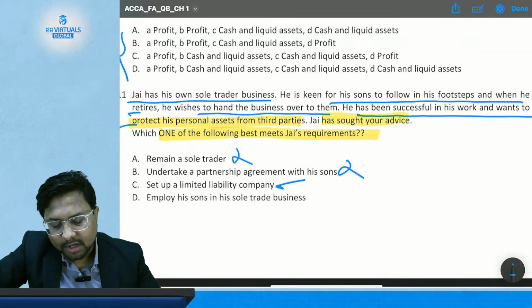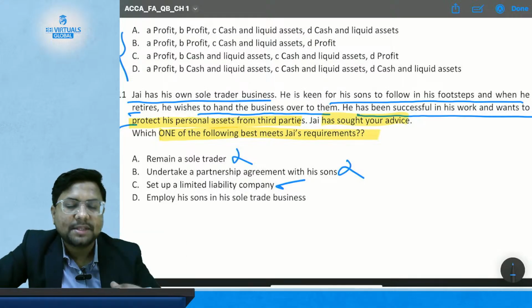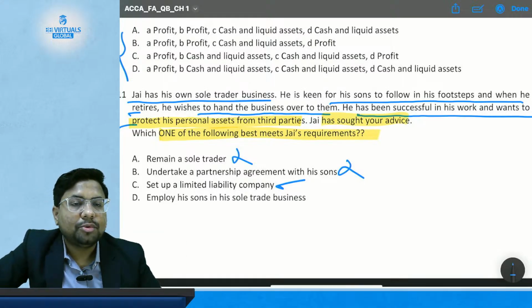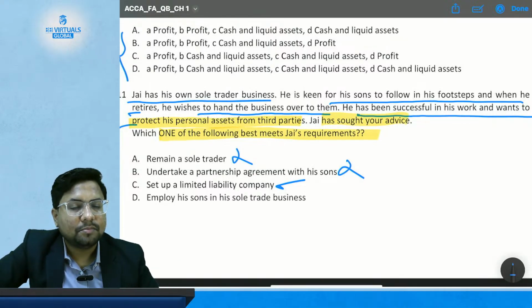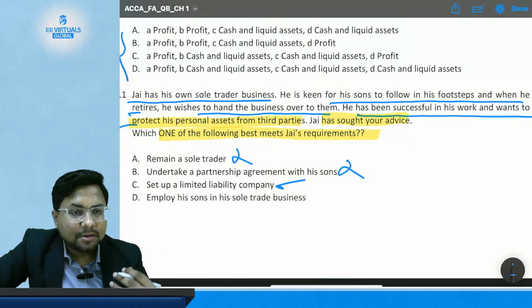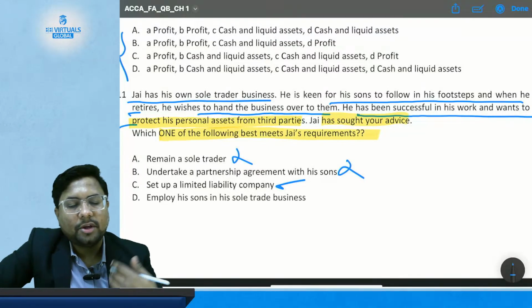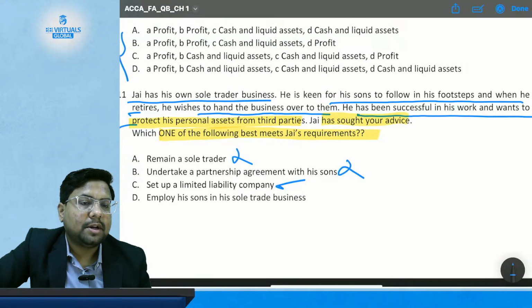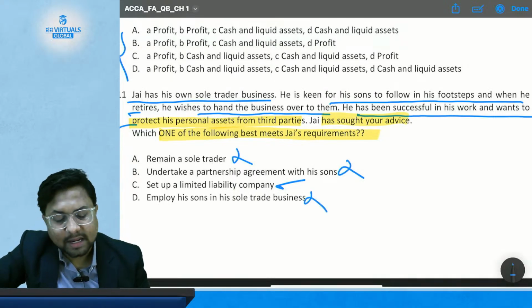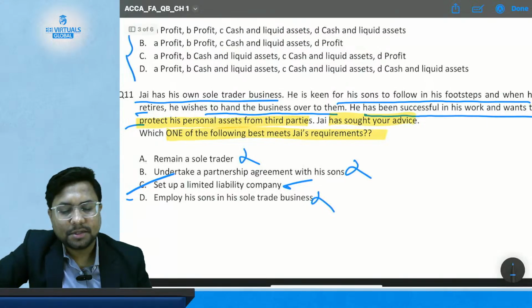Now option D, employ his son in his sole trade business. Even if he employs his son in his business, who is going to be the sole trader? Jay. Jay and his son will be the employees of this business. So Jay will have unlimited liability, and after Jay retires, his son will become the sole trader because he is going to take over the charge. So his son will also get exposed to the unlimited liability. So option D is also incorrect. The correct answer is option number C.